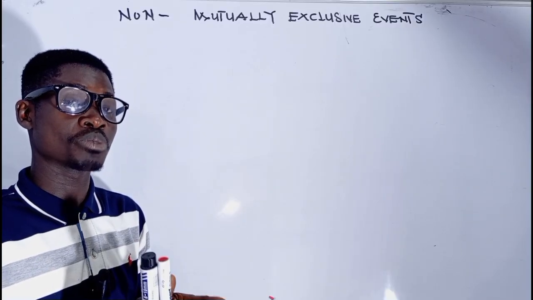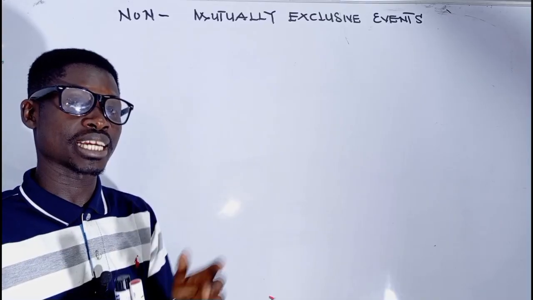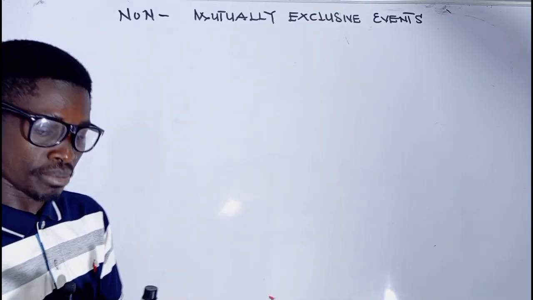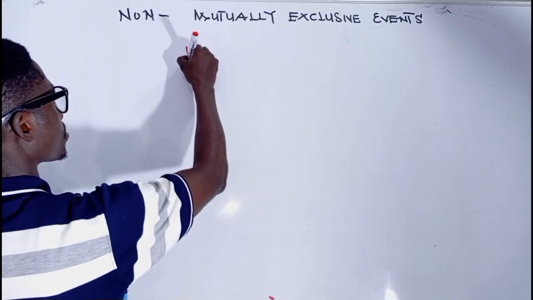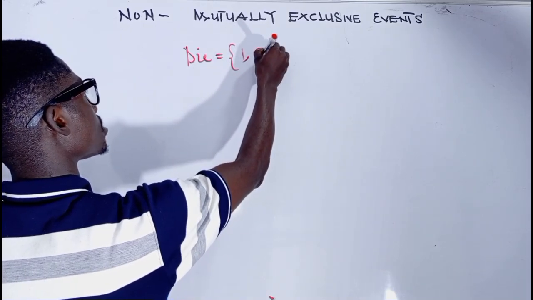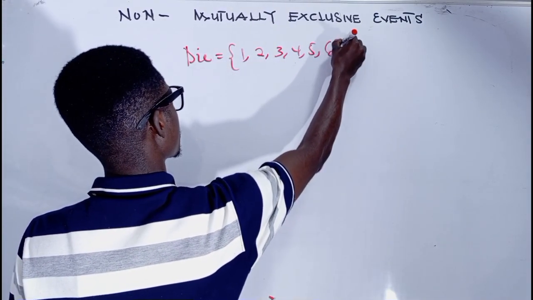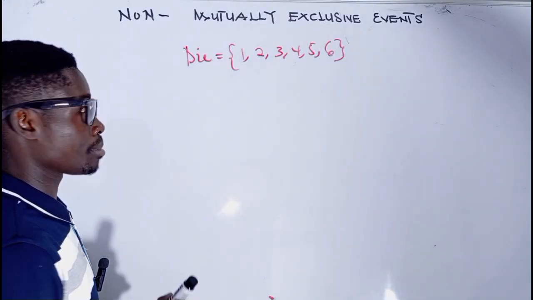An example of non-mutually exclusive events is the toss of a die and then obtaining the number 2 and even numbers. So when we toss a die, we are going to get the number 1, 2, 3, 4, 5, or 6.